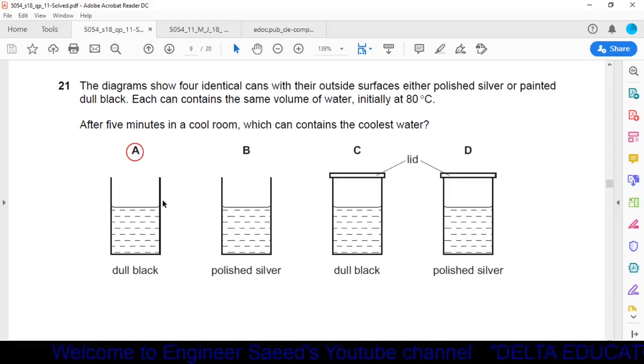Now in A, the can is painted dull black. In B, it is polished silver. Black is a good emitter of heat, so it will emit more heat as compared to B. So we can say the water in can A will be the coolest water. So option A is the correct answer.